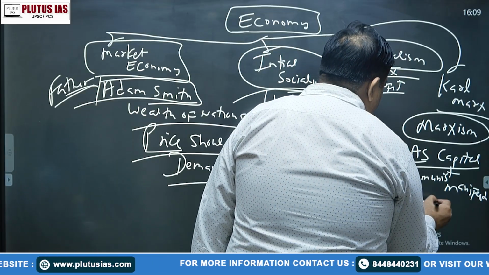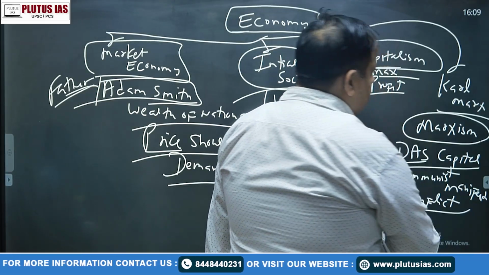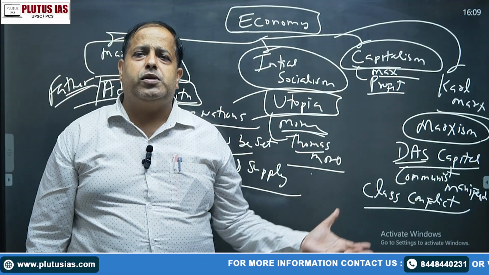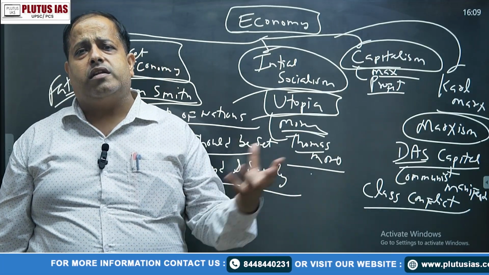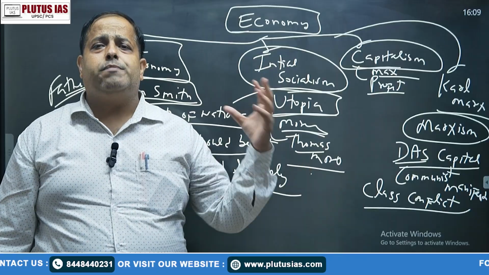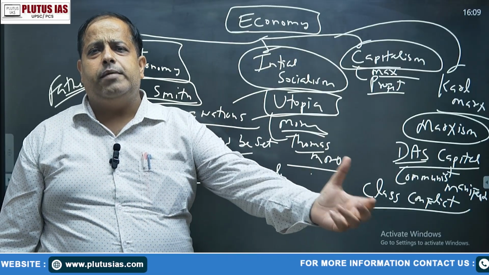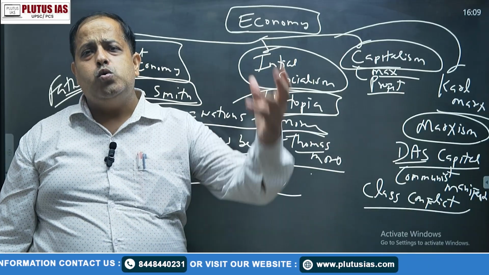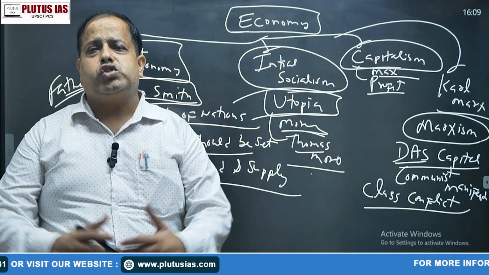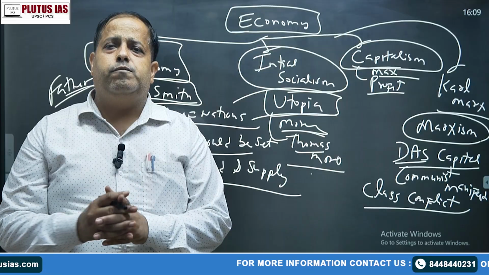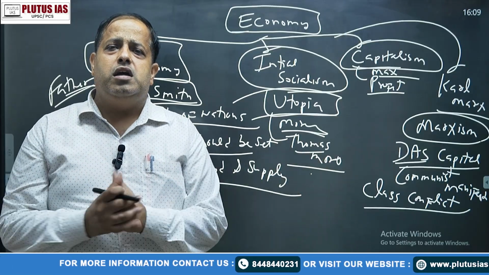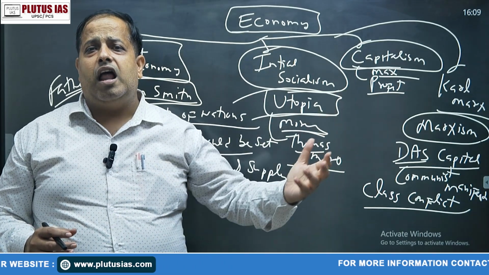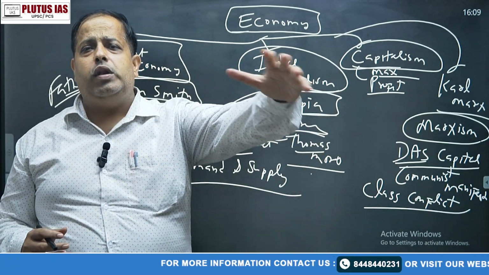Class conflict. Marxism always said that there are two groups in society. One is known as the bourgeois or middle class, and the second is the sarvhara or labor class. This bourgeois class is always torturing the labor class, and after this torture, one day the labor class stands up, and a revolution takes place, a bloody revolution. And after this revolution, everything reaches the hands of the sarvhara class, and our society is established on a new level.